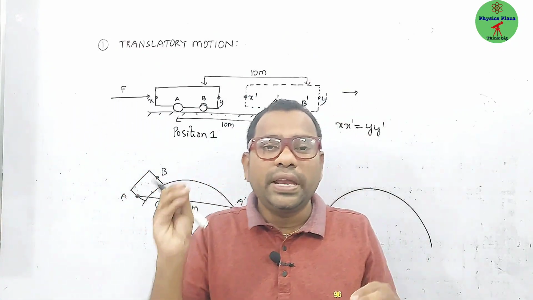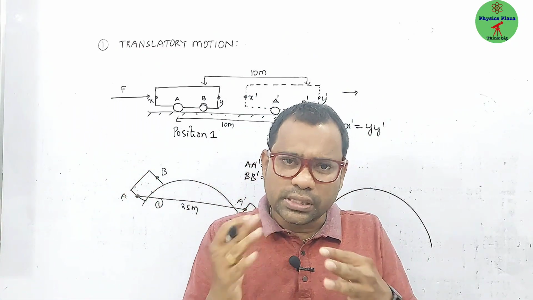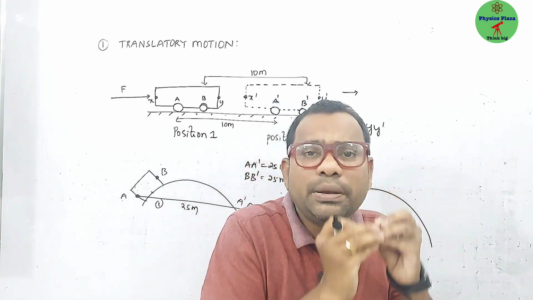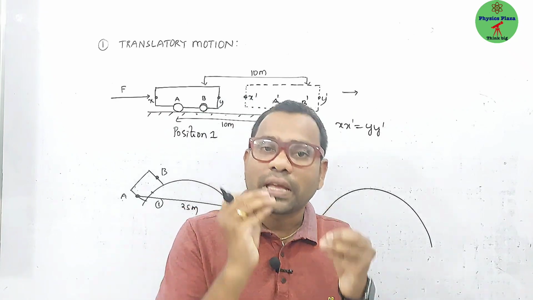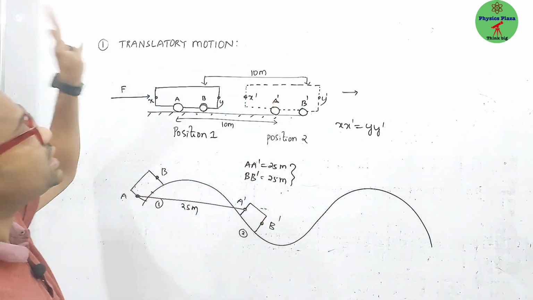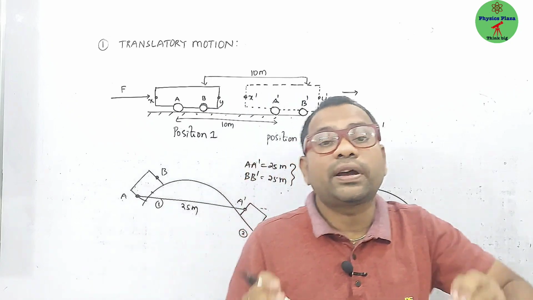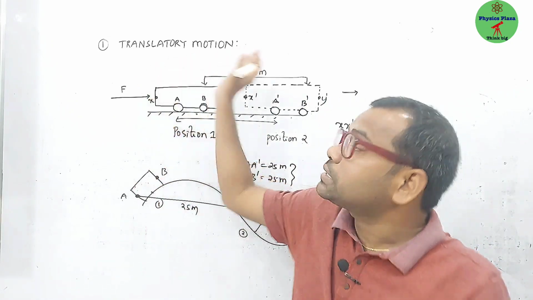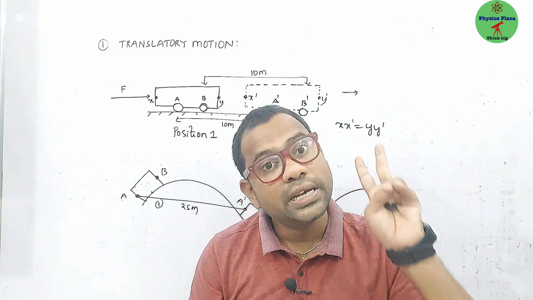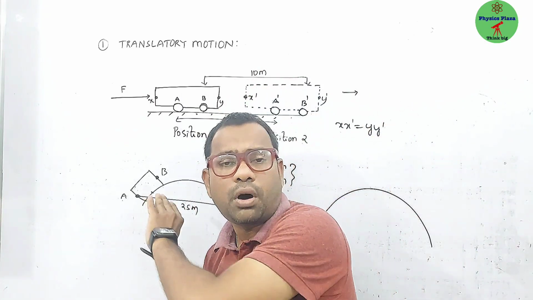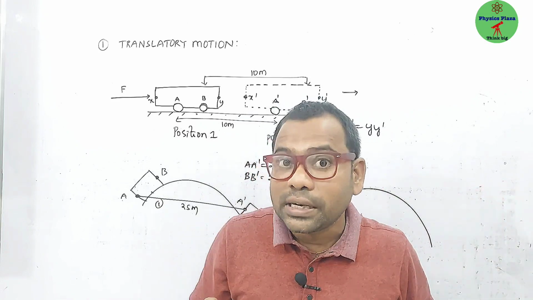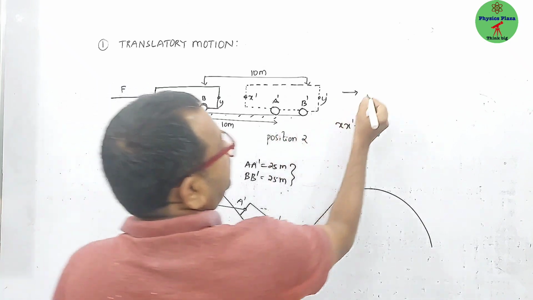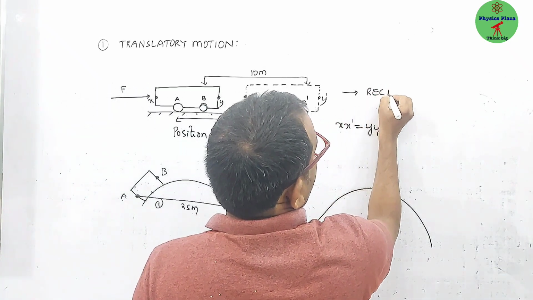Translatory motion means if any object is in motion, going along a line, such that each and every particle of that body covers the same distance in the same time, then we can say that those bodies are in translatory motion. Please excuse me for using the word rectilinear motion since that time. Actually, it is translatory motion. So translatory motion does not mean the body always goes in a straight line path only. Translatory motion is of two types. The first one is rectilinear motion.